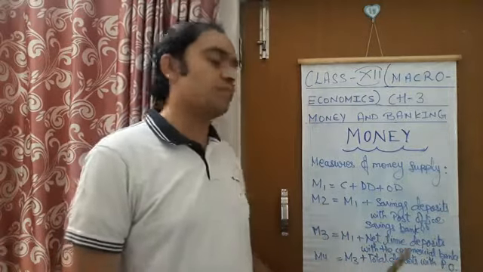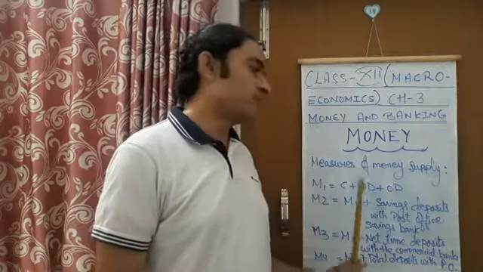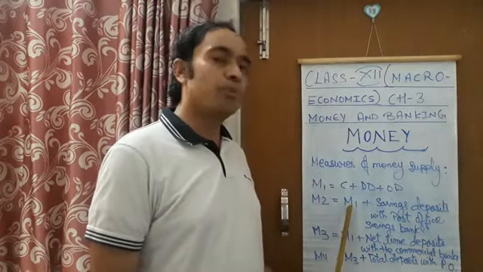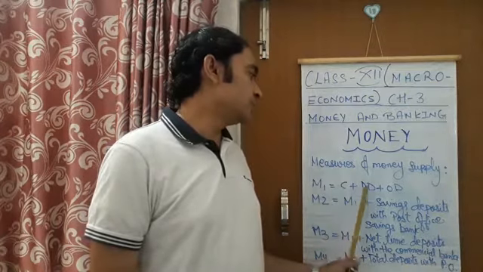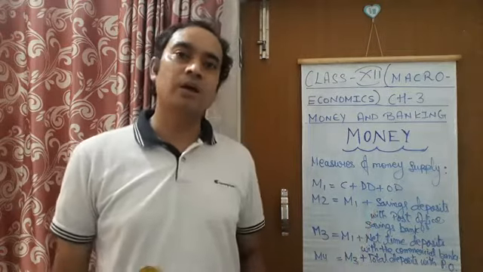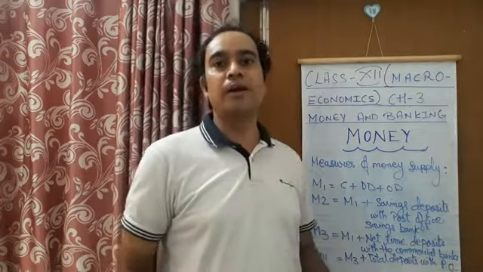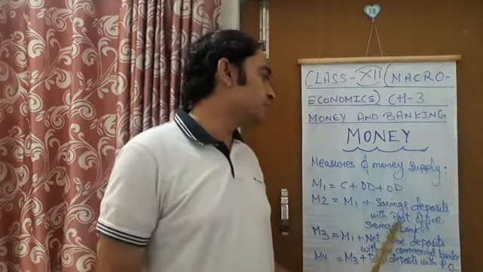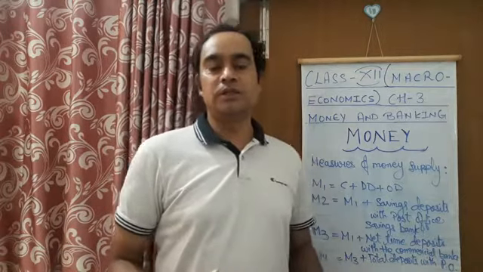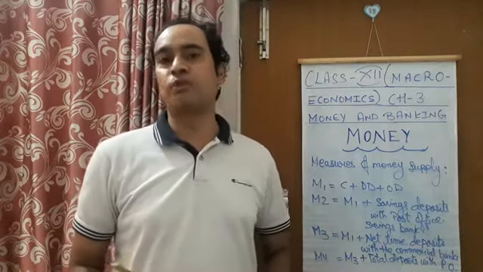Then we come to the M2 money supply. This is the money supply which is somewhat lesser liquid than M1. How? Because if you see, M2 money supply includes all the components of M1 money supply, C plus DD plus other deposits. The whole of M1 is included in M2. But with M1, one more new component is added in M2, that is savings deposits with post office savings banks. You all may know about savings deposits. Post offices are also accepting deposits from the public.